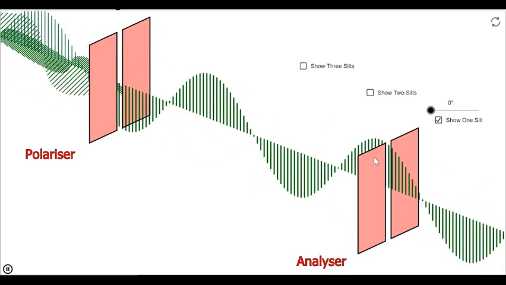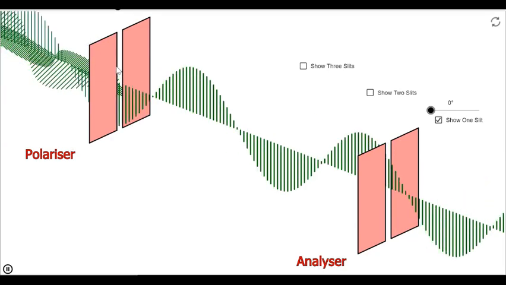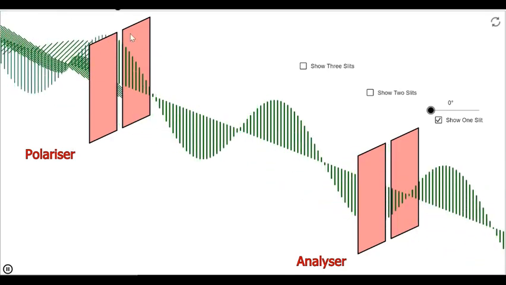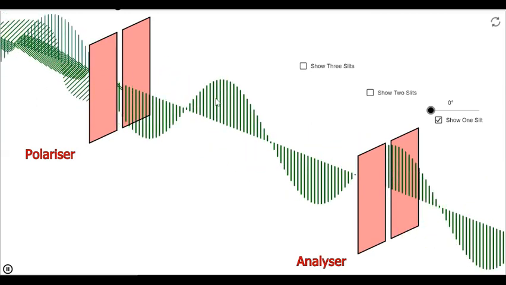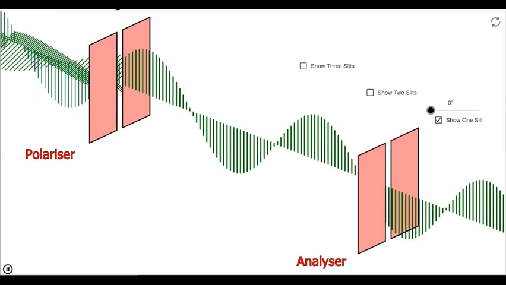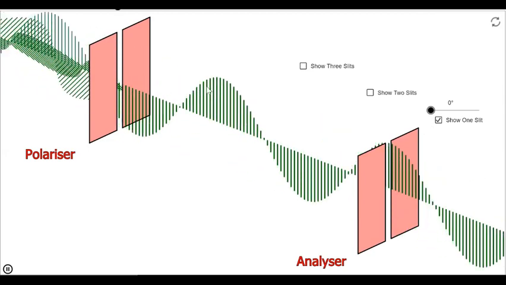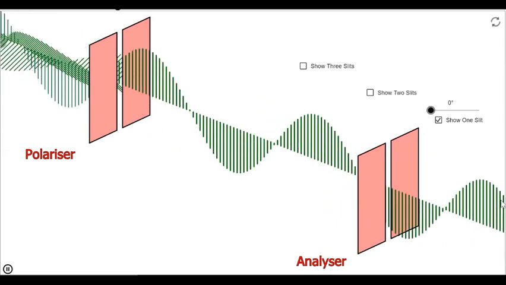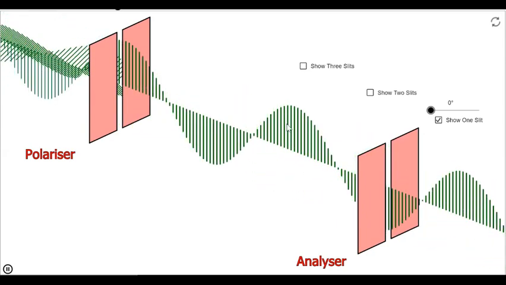Now look here. Consider this is the intensity of the light coming from your polarizer. In this case, whatever intensity of light is coming in, it is also going out. Can you see?